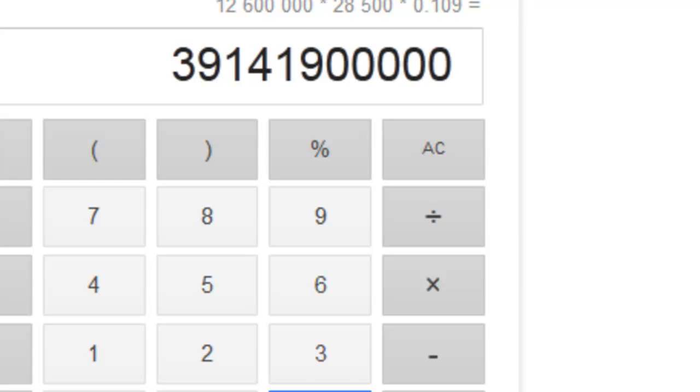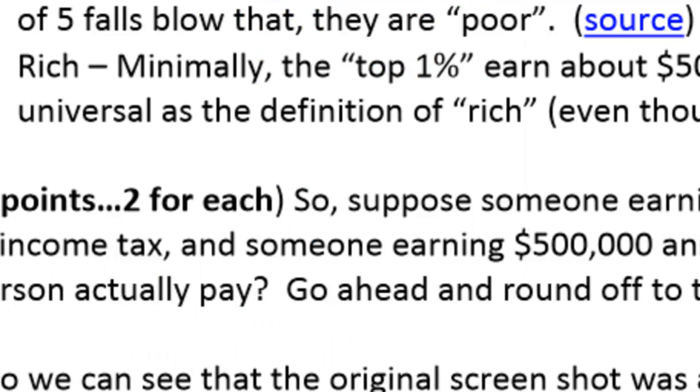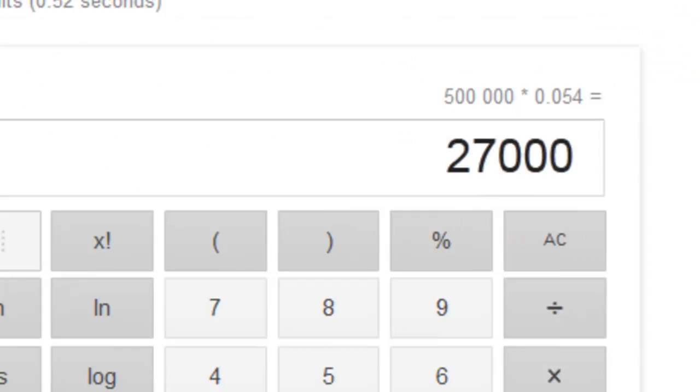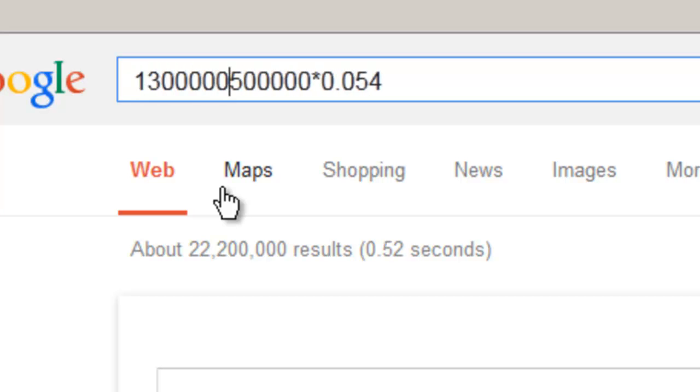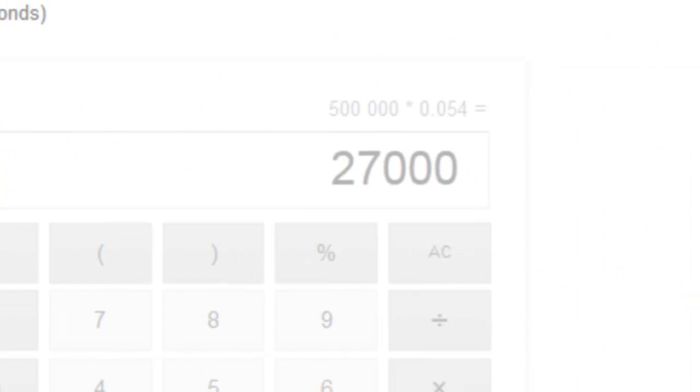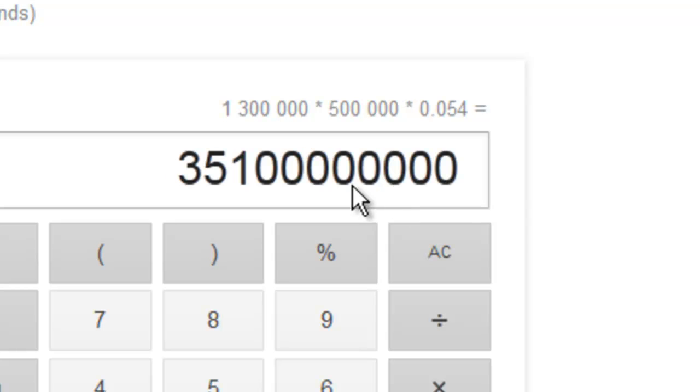That's using the averages. Okay, so now using the rich families, 1.3 million, I'm going to take this 1.3 million times that, and that gives us about 35 billion. So compare that now. The poor pay 39 billion, the rich pay 35 billion. So by a raw amount, yes, they pay 4 billion more in total, but that is hardly double.